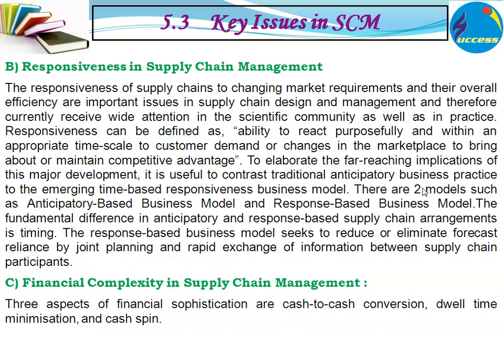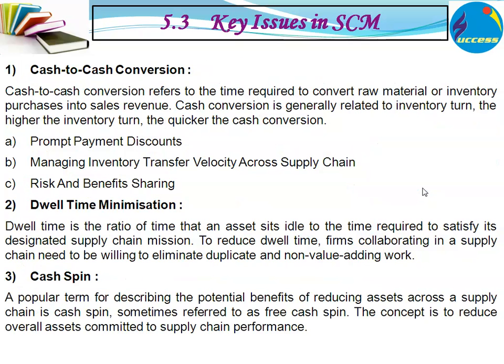Now there are two aspects: responsive supply chain management. So first of all, you have to have response based supply chain management, that includes when you are not pushing the products to the ultimate consumers, but you are pulling the orders from the consumers. So the first part will be pulling the orders from the customers, then the manufacturer purchases the raw materials, then produces the products, and then delivers these products to ultimate customers. So that is the responsiveness in supply chain management.